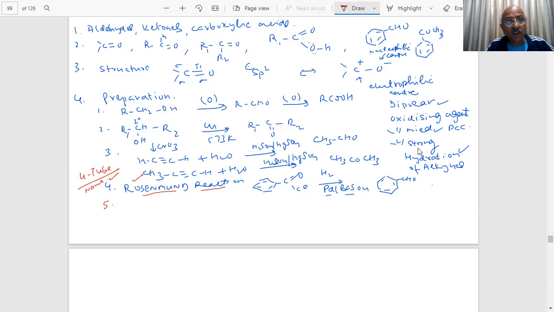Further, student, there is another reaction which is called the Stephen reaction. Stephen reaction, student. What is a Stephen reaction, student? What are the reagents which are used in the Stephen reaction? You have heard about tin, SnCl2 and HCl. Stephen, tin, Sn. Here S, here also S, then SnCl2, HCl, student, tin chloride and HCl. What is the product, student? First, what is formed? RCH=NH. What is this known as, student?